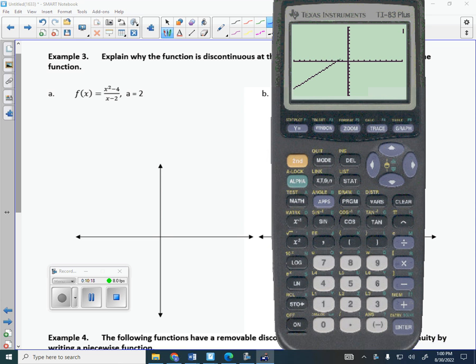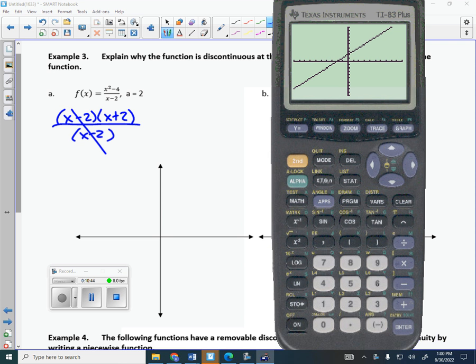And what does the shape look like? Tell me more about a line. What kind of line? Line with a slope of 1 passes through a y-intercept of? Everybody agree that that looks like x plus 2? Watch. If I take the top and I factor it to x minus 2 times x plus 2, and then the bottom I have x minus 2, you can see that it wants to look like x plus 2.